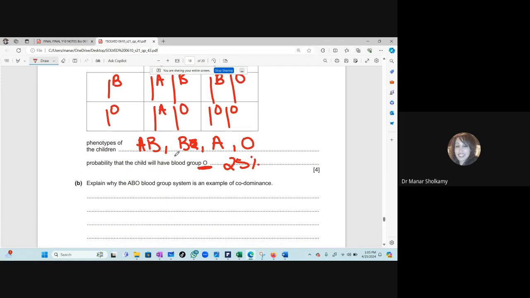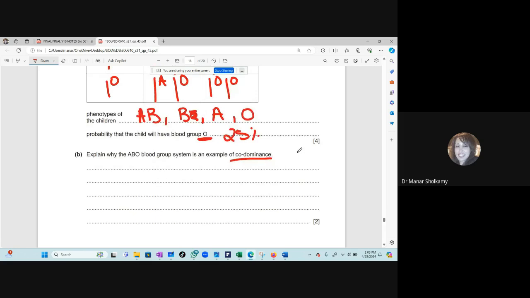Explain why ABO blood group system is an example of codominance. Nice question. Also a direct question, thankfully. Alleles are all expressed in the phenotype. If you have the two dominant alleles, A and B are dominant.